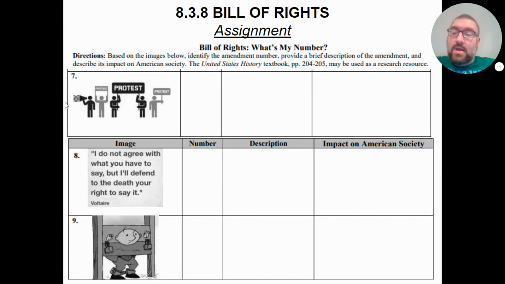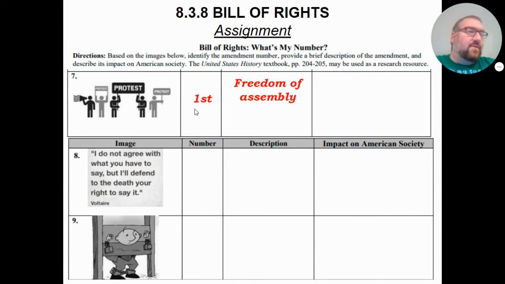So, right here, we have a group of people who have gathered together so that they can protest. Because the fact is, if I want to stand up in my home and say, I don't like what the government is doing, whoop-dee-doo. But if I get 100 people together and I say the same thing, it's a lot more likely that people will pay attention. So, this is our First Amendment right, specifically the freedom of assembly.